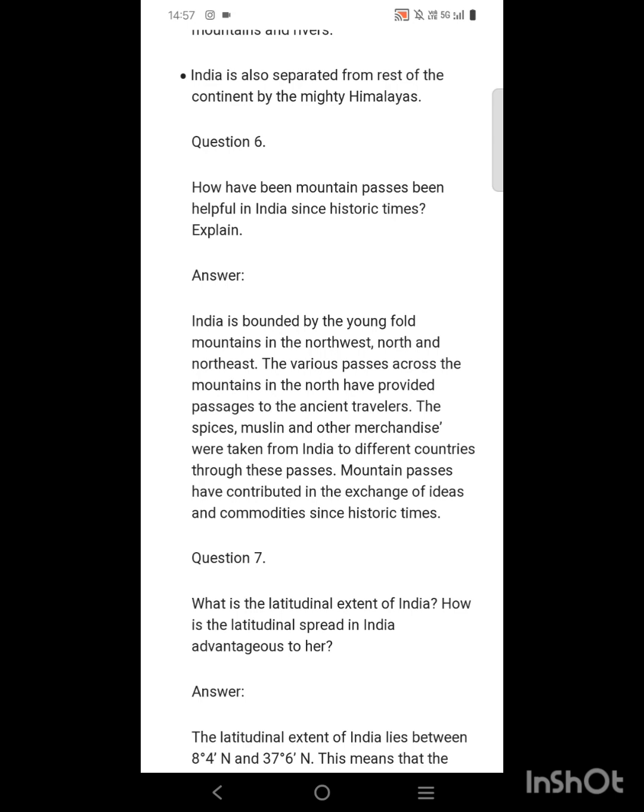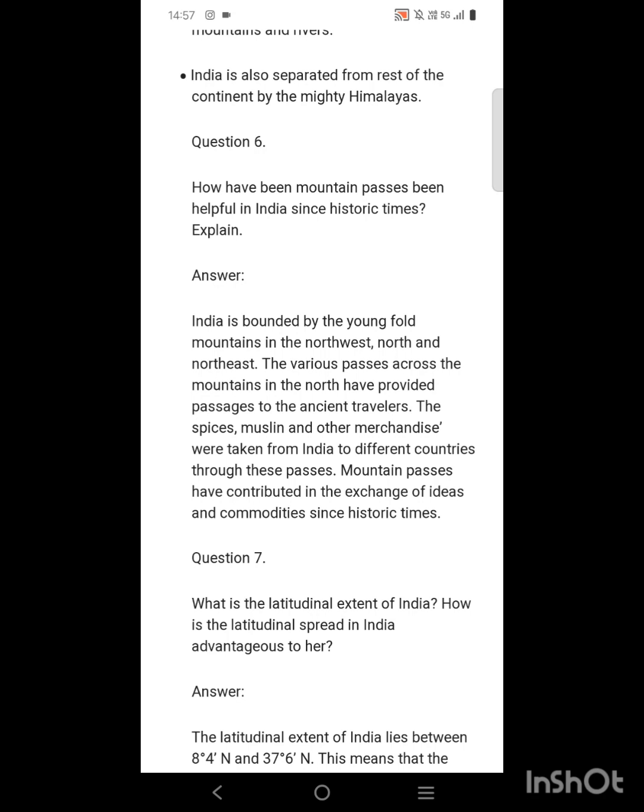The spices, muslin and other merchandise were taken from India to different countries through these passes. Mountain passes have contributed to the exchange of ideas and commodities since historic times.